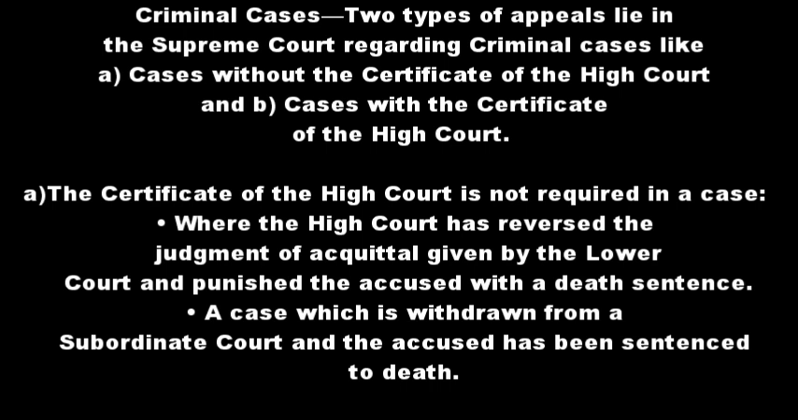Here, acquittal means it is a decision from the lower court that the person is not guilty. So, if the High Court changes such a decision taken by the lower court and gives a death sentence, then the certificate of the High Court is not required for the appeal. And the second one, a case which is withdrawn from a subordinate court and the accused has been sentenced to death. The case is withdrawn from the subordinate court, and from there the accused, the guilty, has been sentenced to death, then such cases can be taken to the Supreme Court.